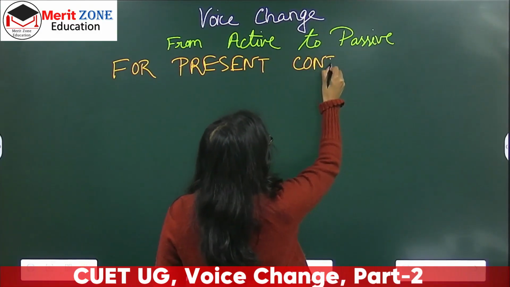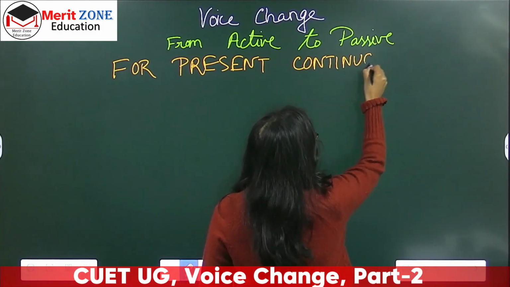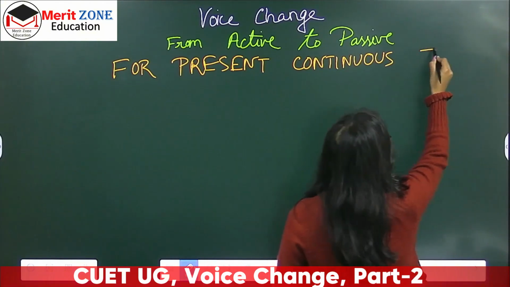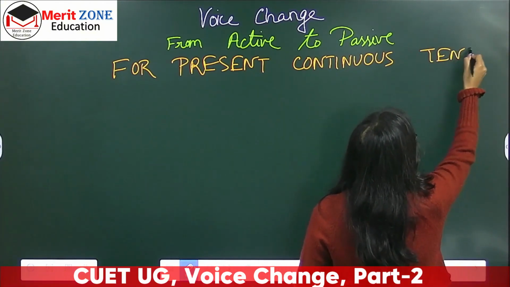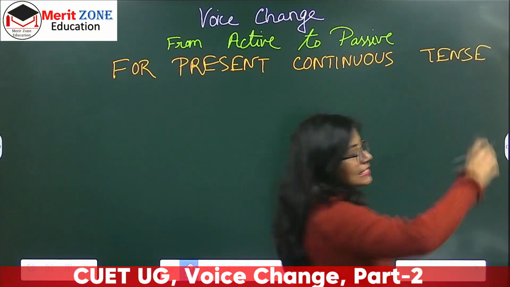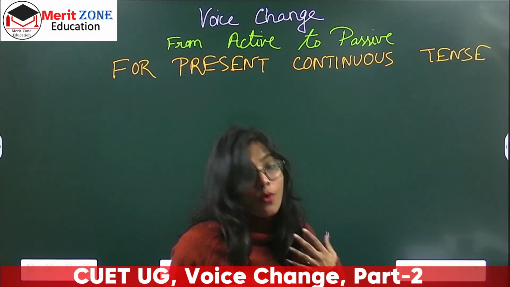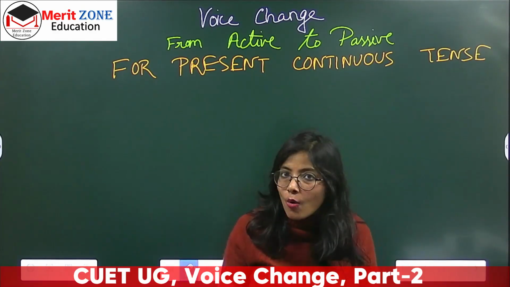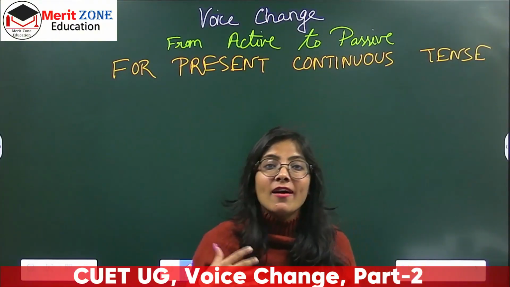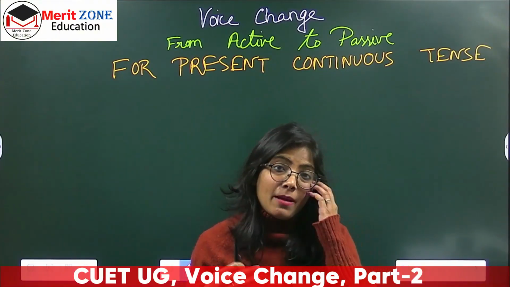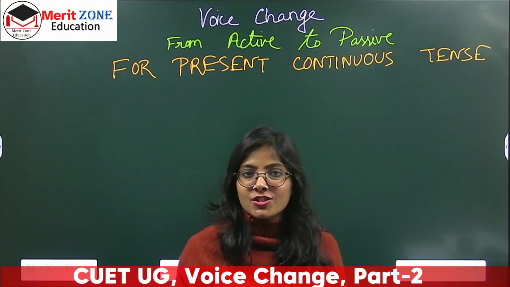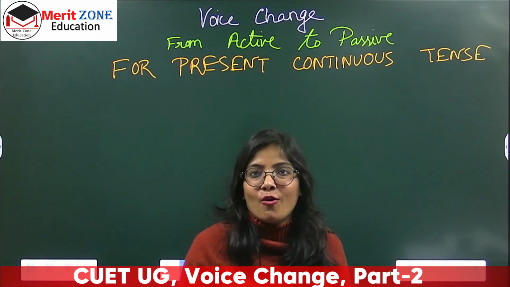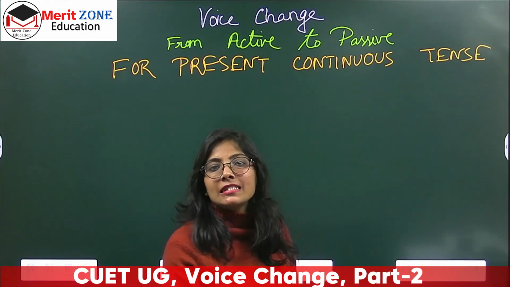Now when we talk about present continuous, what comes to our mind is something which is going on right now. For example, right now I have just started teaching voice change. So this work I'm doing right now, isn't it? So that is present continuous tense.